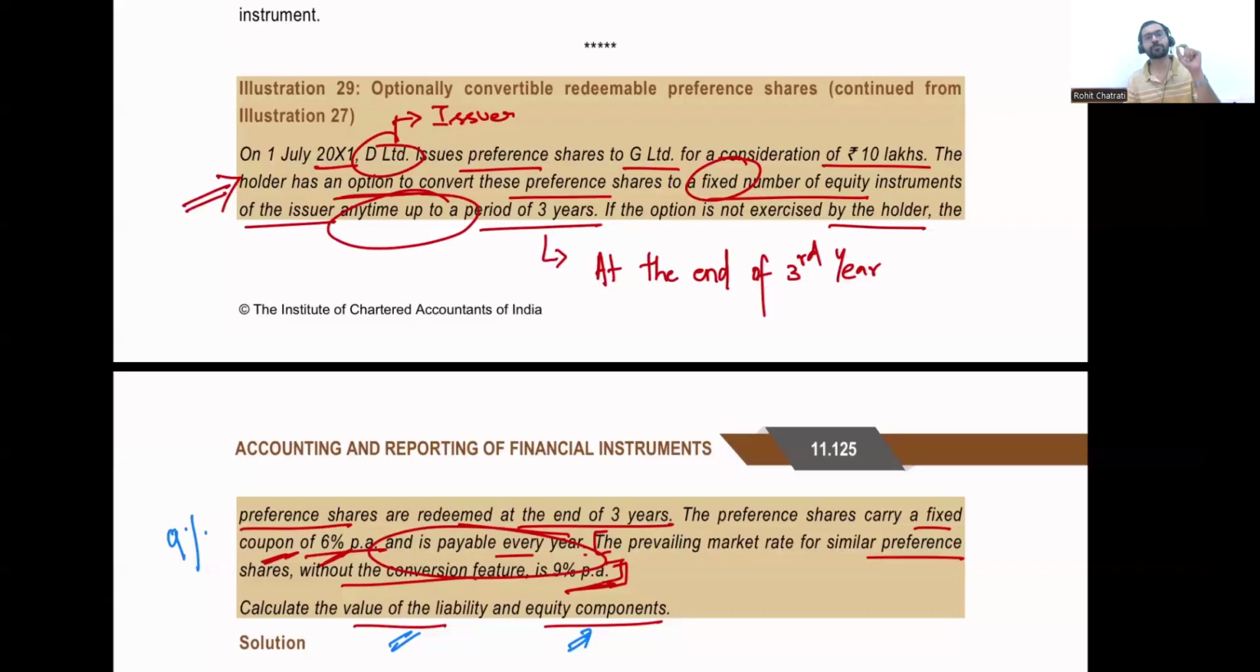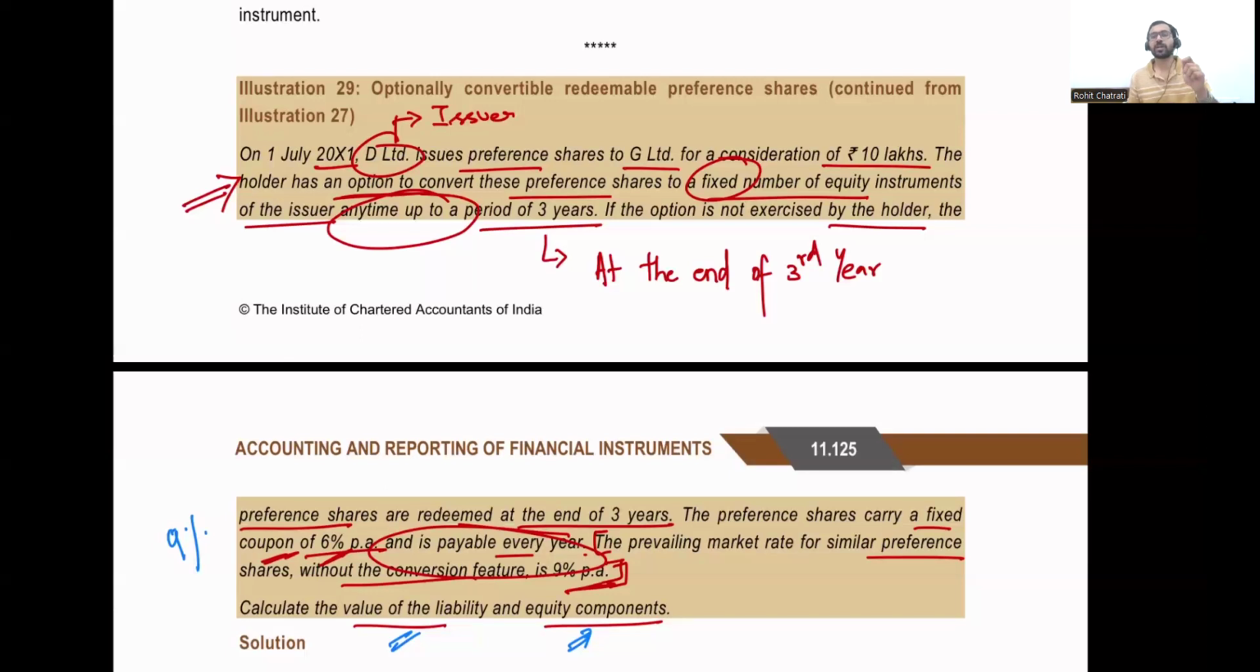Now, with respect to the principal amount or the maturity value, Delimited does not have an obligation, because Delimited can avoid the payment of cash by issuing a fixed number of equity shares. Delimited has the ability to avoid the payment of cash by issuing shares, and therefore we are going to say that Delimited does not have an obligation to pay cash to the holders of the preference shares.